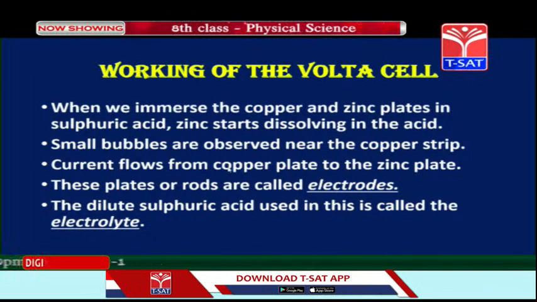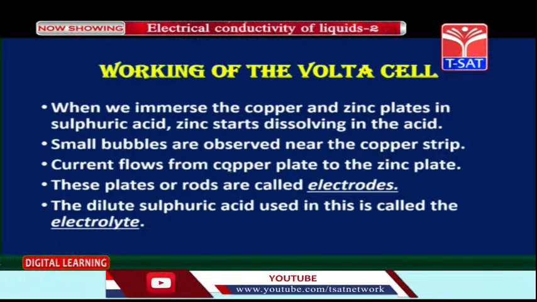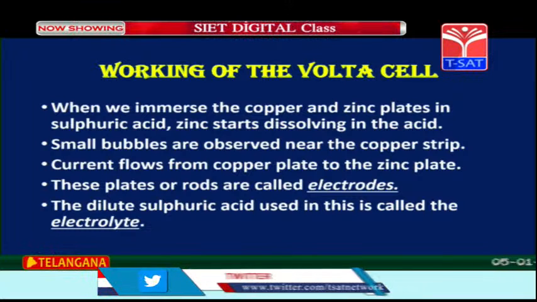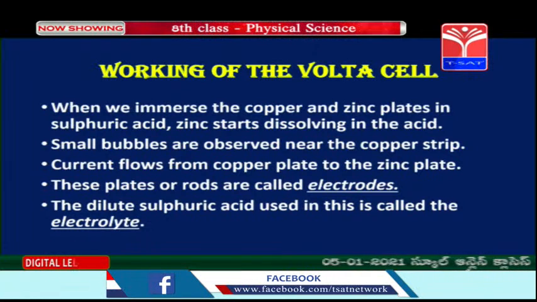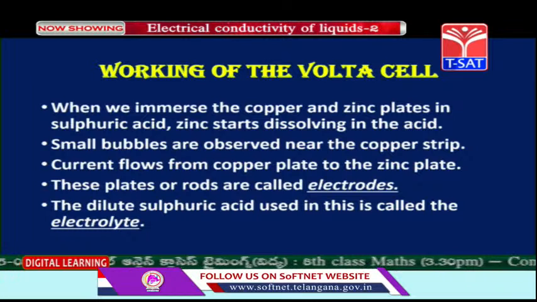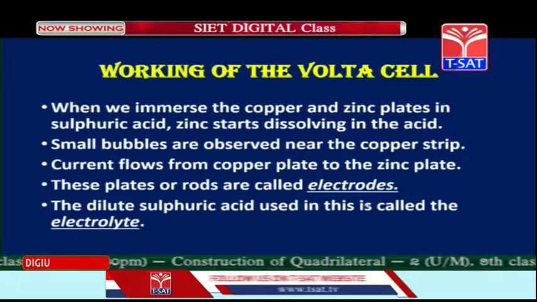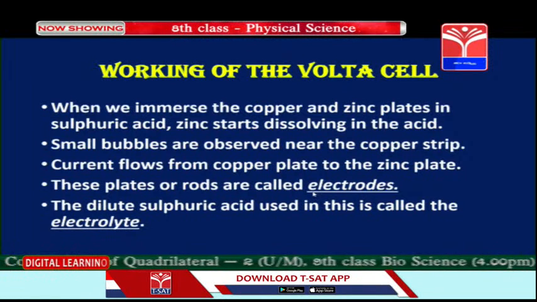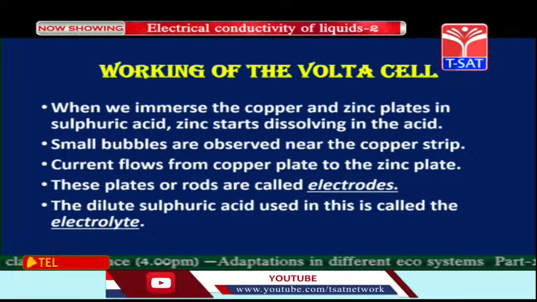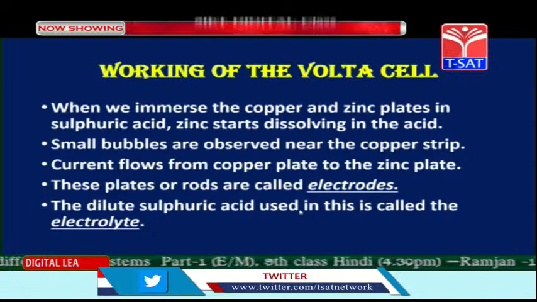So actually what is happening here children, when zinc is dissolving in this acid, electrons are getting dissociated. It is getting converted into zinc ion. These electrons are moving towards the copper plate and thus current is flowing from copper to zinc plate. These plates or rods are called electrodes. So the terminals, the copper terminal and the zinc terminal here, are called the electrodes, and the dilute sulfuric acid used in this is called the electrolyte.